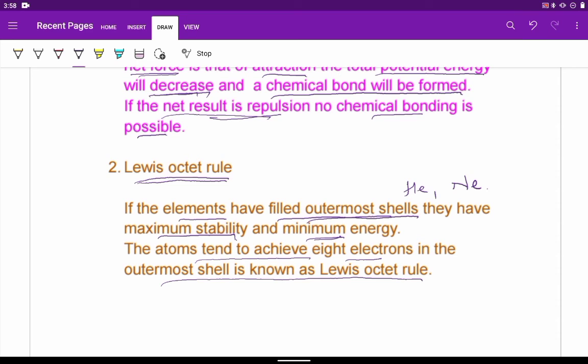So in the next class we will be discussing about types of bonds.